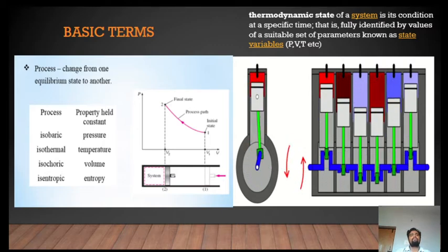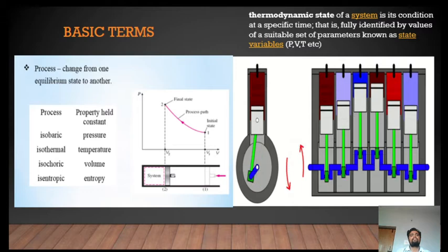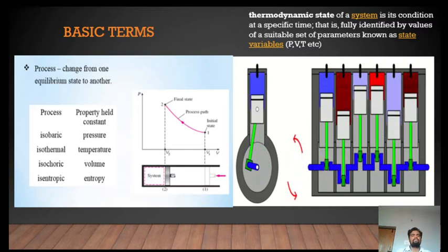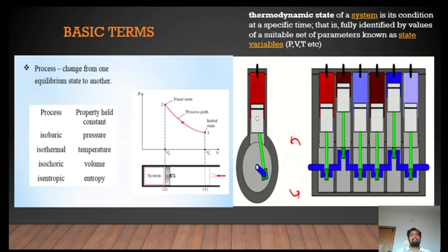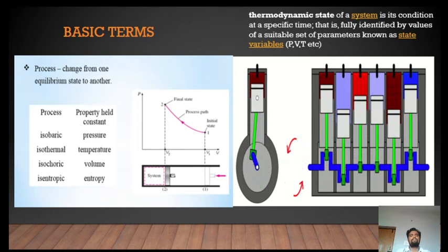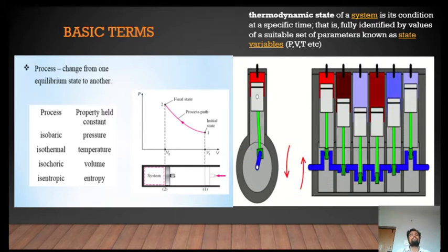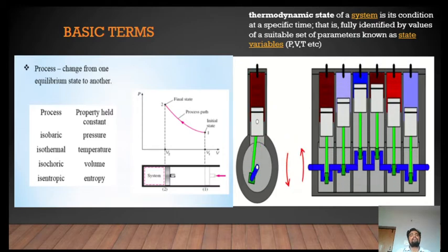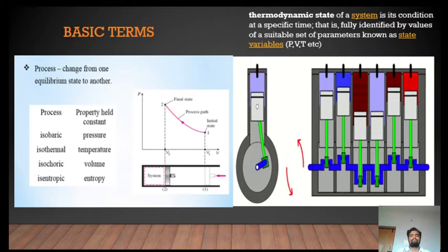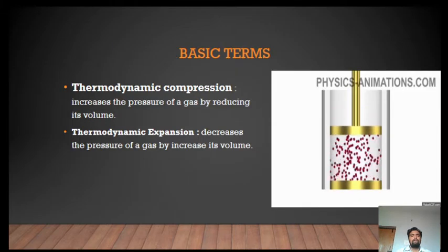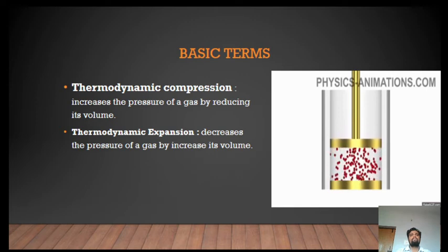One more important thermodynamic process is adiabatic process. Adiabatic process is a thermodynamic process in which no heat energy is transferred from system to the surroundings or surroundings to the system. So heat energy of the system remains constant in case of adiabatic process. Next, we'll move on to the next basic terms, thermodynamic compression and thermodynamic expansion.